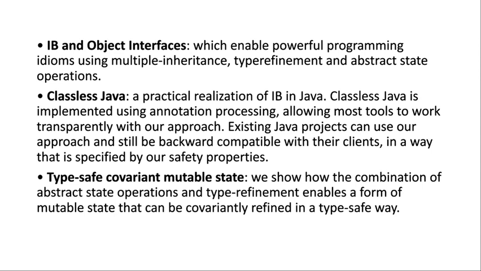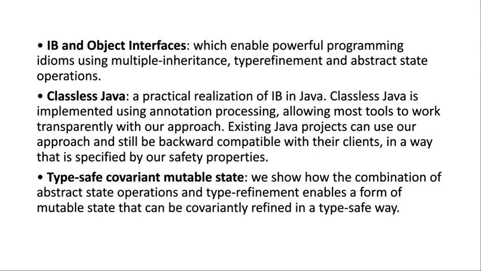IB and object interface, which enables powerful programming idioms using multiple inheritance, type refinement, and abstraction operations. Classless Java, a practical realization of IB in Java. Classless Java is implemented using an annotation processor, allowing most tools to work transparently with our approach. Existing Java projects can use our approach and still be backward compatible with their clients in a way that is specified by our safety properties.